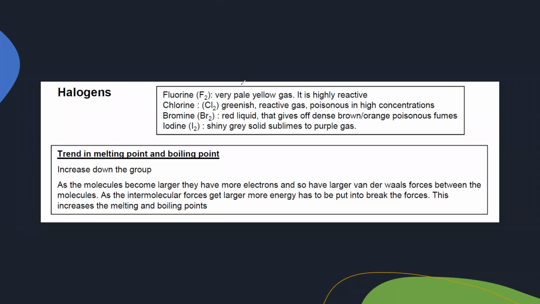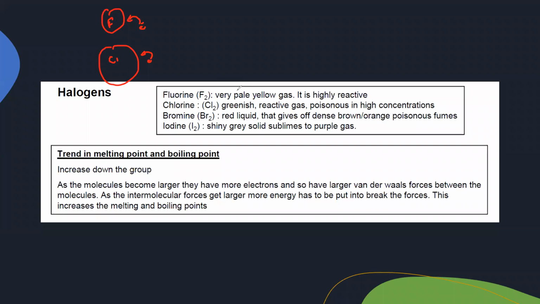Why is fluorine highly reactive? Because as we go down the group, the size increases, and non-metals tend to gain electrons. Fluorine is smaller in size as compared to chlorine. Because of its small size, it can gain electrons easily. That's why fluorine is more reactive than chlorine.